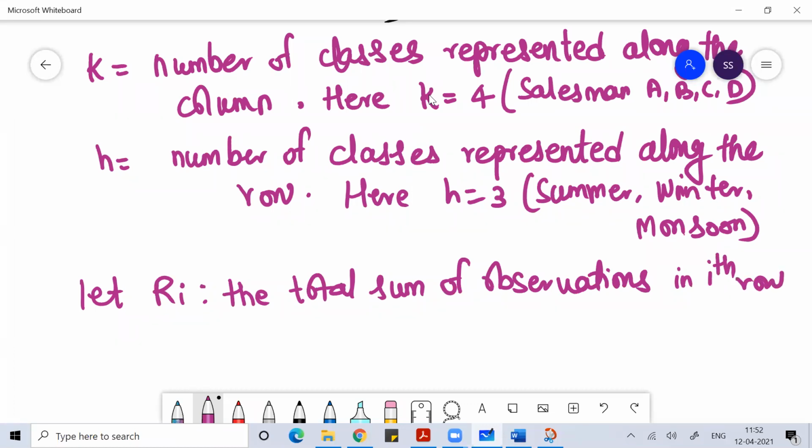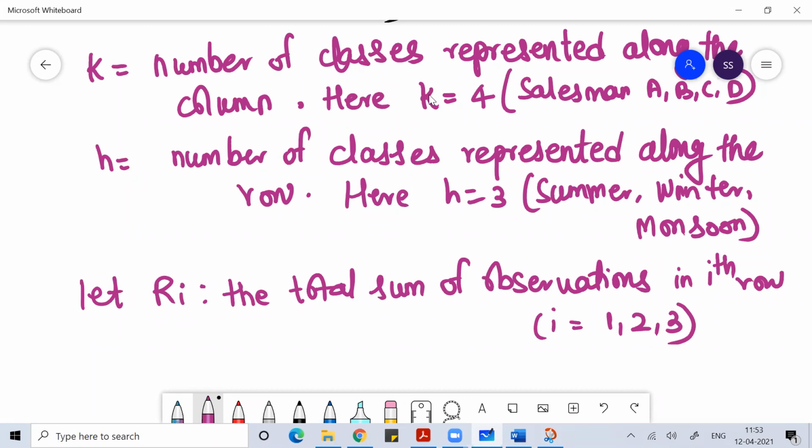How many rows do you have? 3 rows, no? So i is equal to 1, 2, 3. Row wise I'm talking about: first row R1, second row R2, third row R3. Season 1, season 2, season 3. So R basically represents the data row wise.